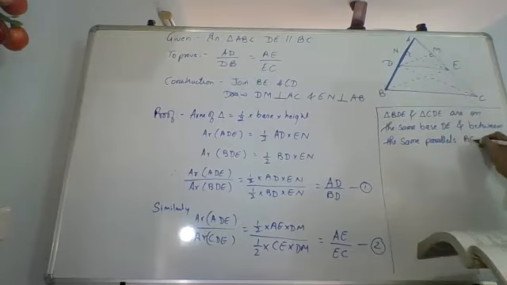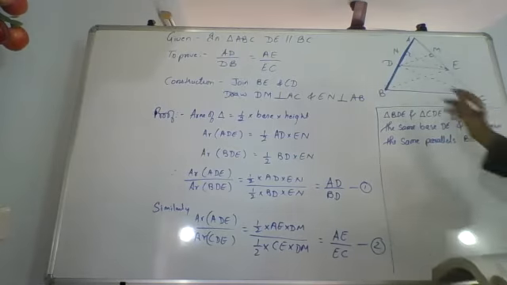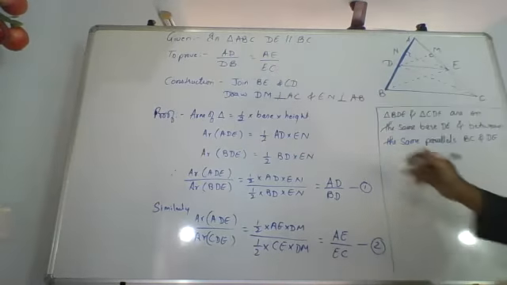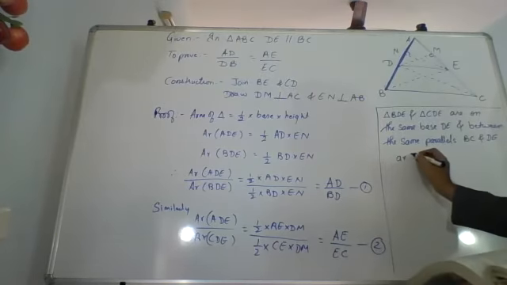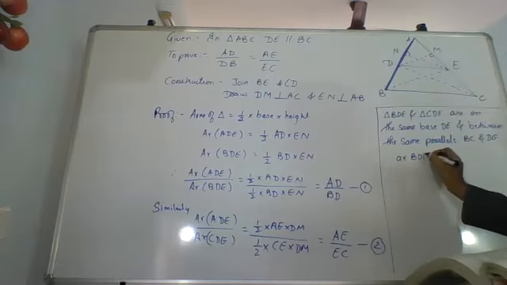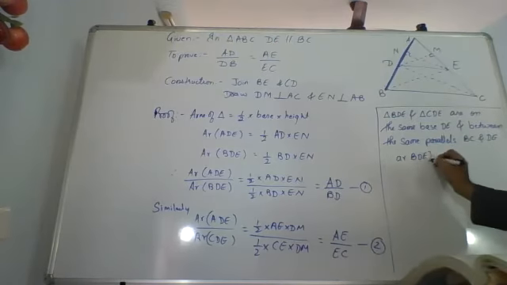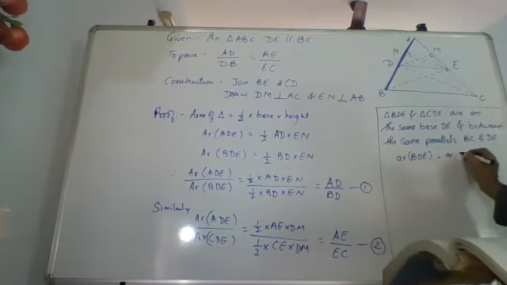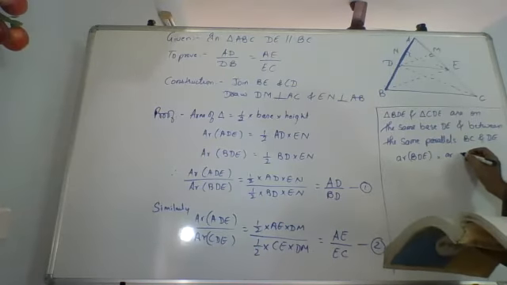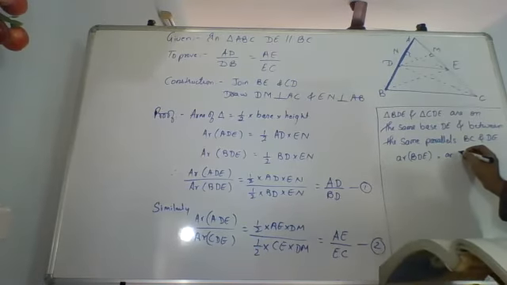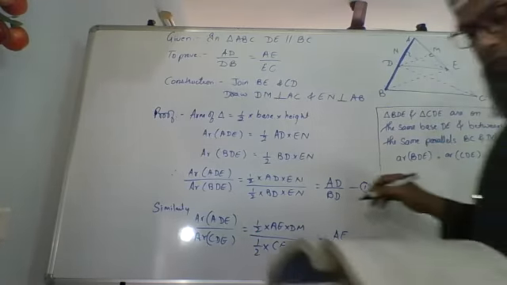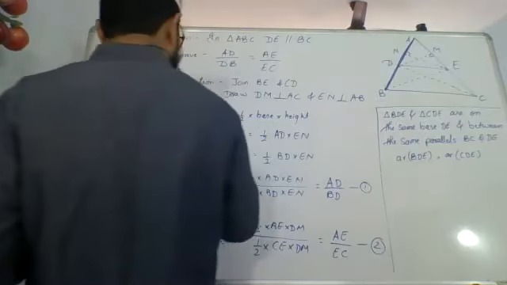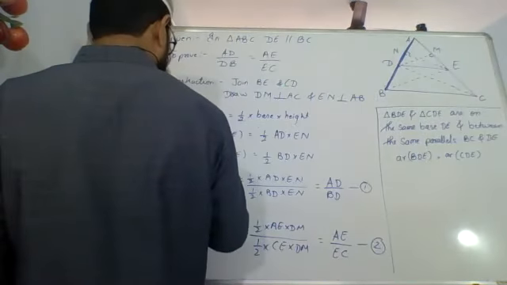What are the parallels? BC and DE. Between the same parallels BC and DE. Therefore, area BDE equals area CDE. This A is supposed to be small, for area.